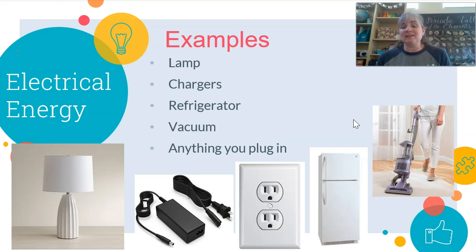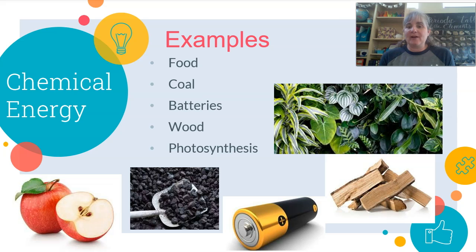Here are some examples. Basically, anything you plug in to get electricity, right? A lamp, anything you charge, your cell phone, your computer. Although then that charge gets stored in a battery, which would be a chemical change, like that battery stores energy chemically. And so because we just had battery, I'm going to go back. A battery in chemicals.